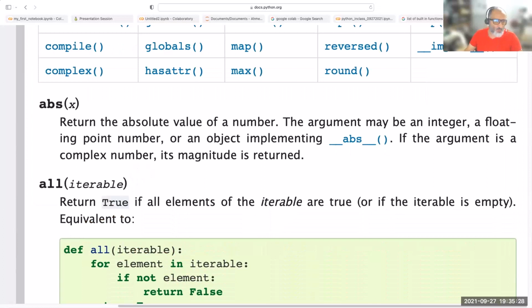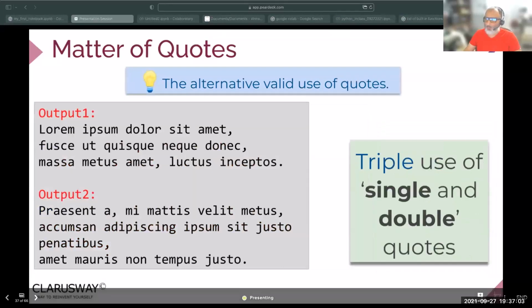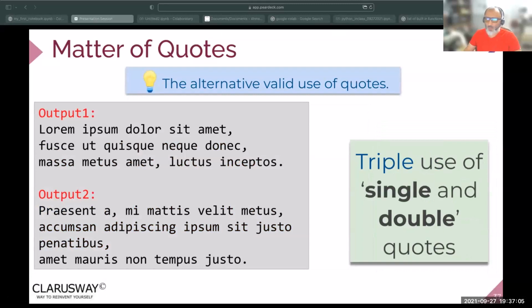It's important to know that you have a reference point to go to, which is the Python doc. The documentation of Python is always like your life jacket. Alrighty. So here you can see that I have different kinds of triple quotes, single and double, and it follows along the same. Okay, and the output is the same.